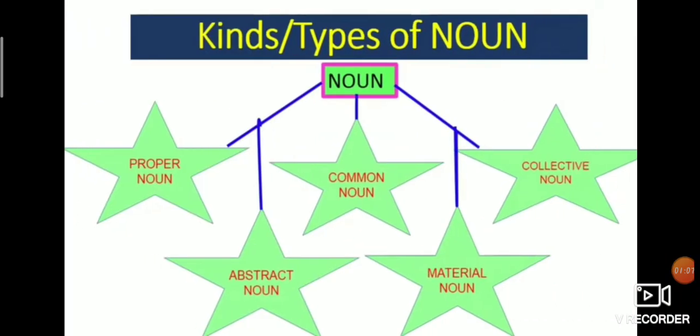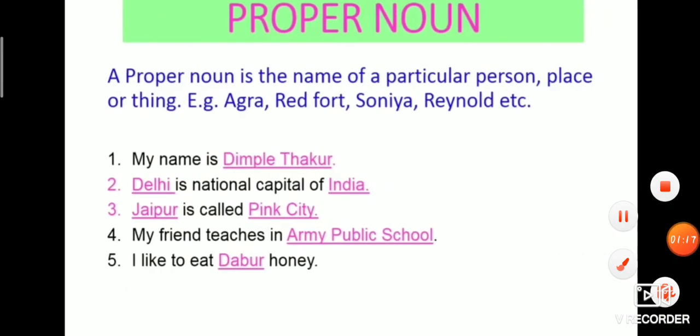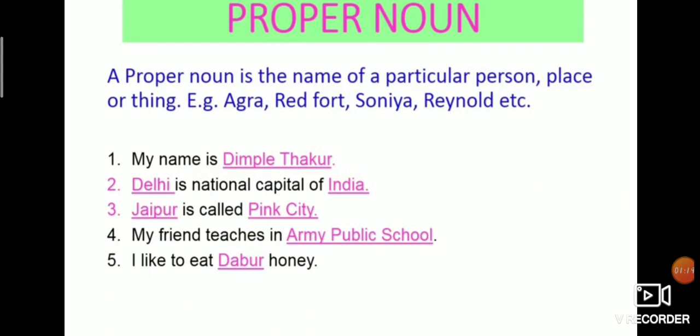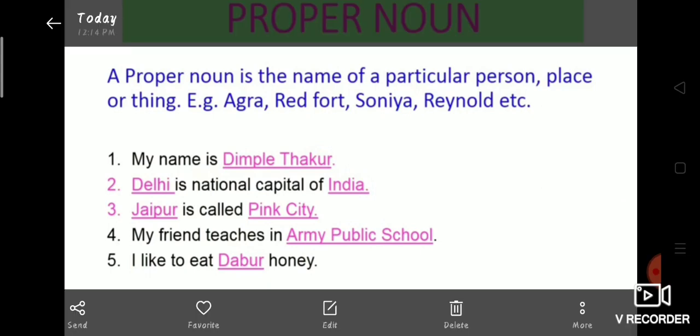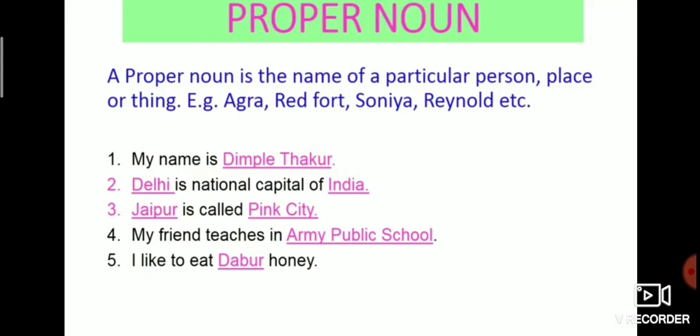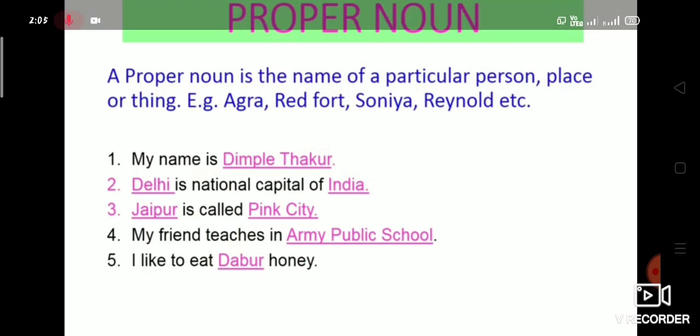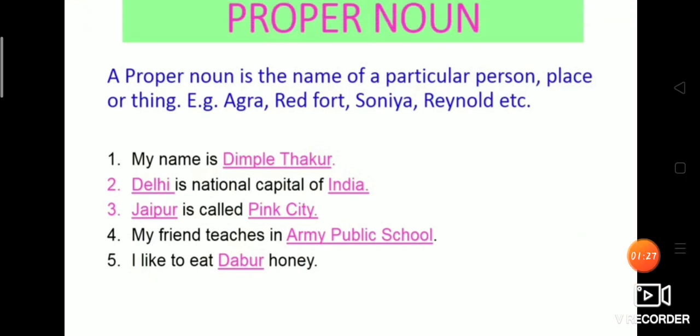Now, there are five kinds of noun. First, proper noun. Second, common noun. Third, collective noun. Fourth, abstract noun. Fifth, material noun. Now, let's move further and learn more about these kinds. First is proper noun. A proper noun is the name of a particular person, place or thing. Examples: Agra, Radford, Sonia, Renault, etc.